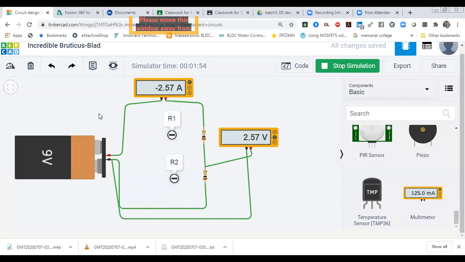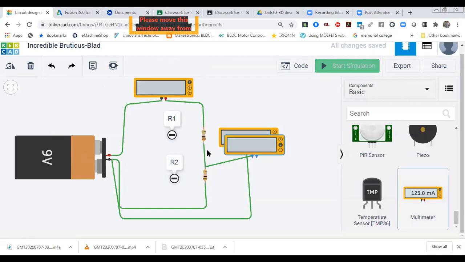Because you are putting a heavy load. A heavy load means the appliance is consuming more current. Like when we talk about an induction motor, it consumes more current during the starting state. If any appliance is consuming more current and that current is higher than the battery rating, the voltage of that battery will get dropped. So that is happening over here when the resistance value is very low.